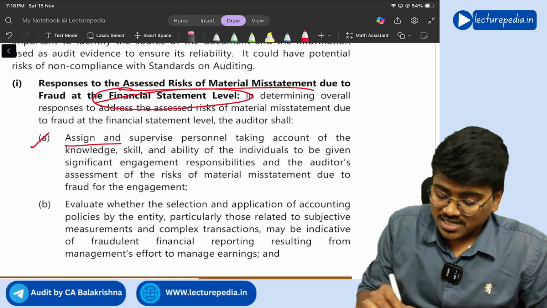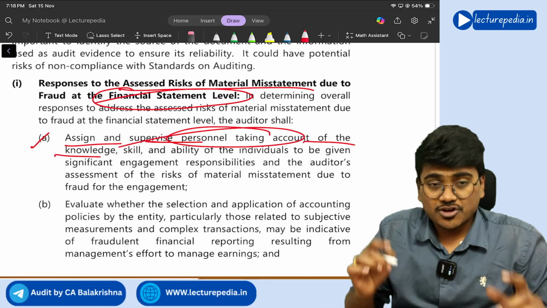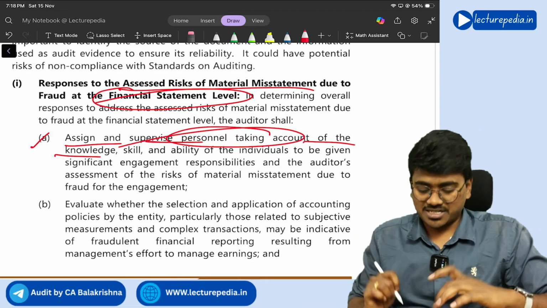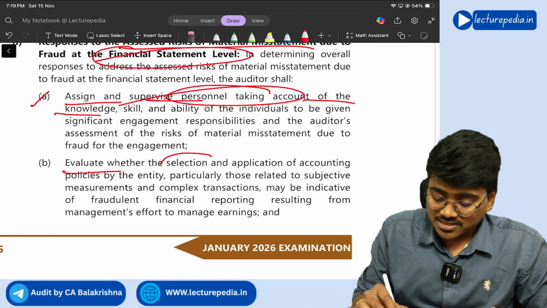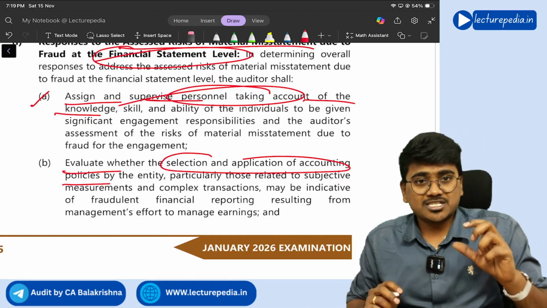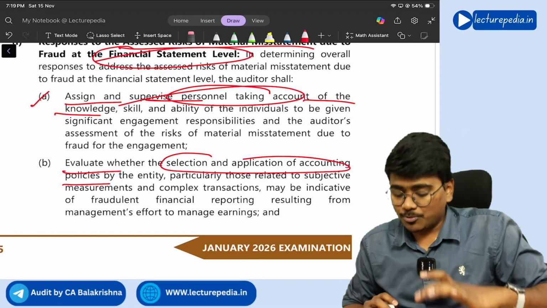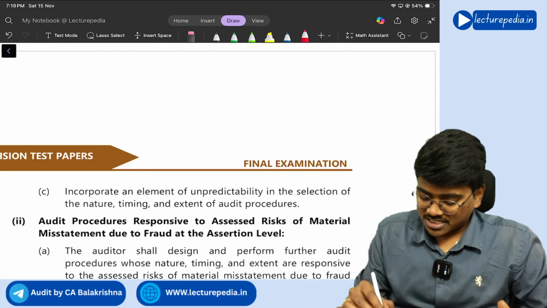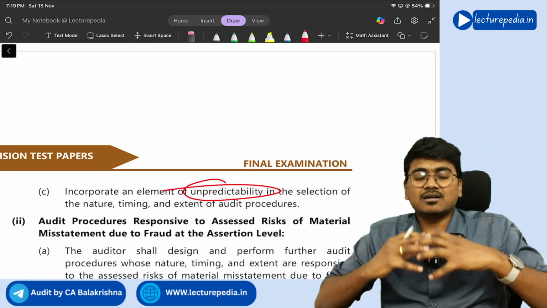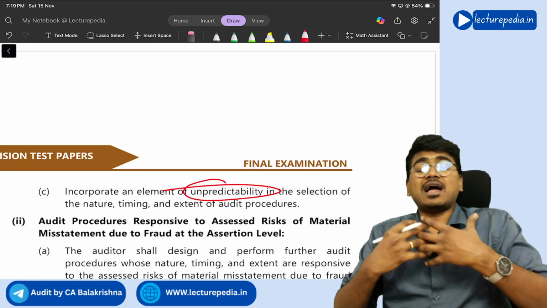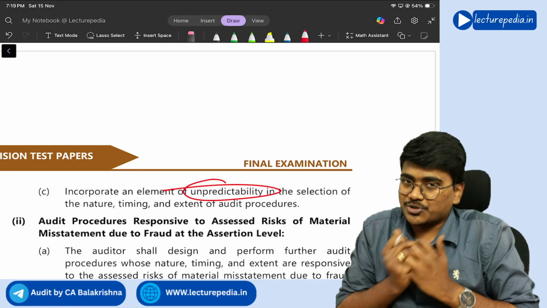What you will do: assign and supervise personnel taking account of knowledge, skill, and their experience. Next, evaluate whether selection and application of accounting policies by the entity are reasonable and appropriate. And unpredictability: you will ensure there is unpredictability in your audit procedures.